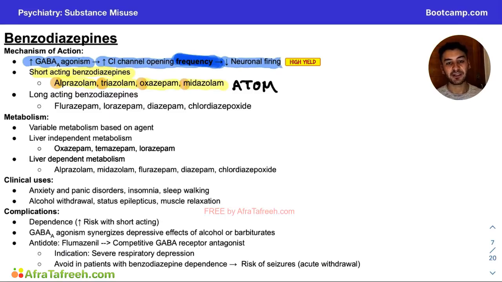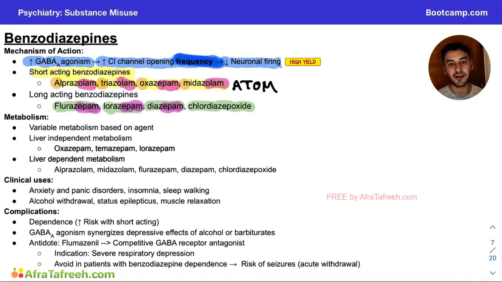When it comes to our long-acting benzodiazepines, it's just going to be all the drugs that have a letter that does not fit into atoms. So this is going to be flurazepam, lorazepam, diazepam, and then the one that doesn't sound like any of the rest, chlordiazepoxide, which is also called Librium. So in terms of recognizing a benzo on exam day, I want you to notice that they pretty much all have the same ending. It's like this kind of olam ending, epam, olam, epam. So that's how you're going to recognize them all, except for Librium, which is chlordiazepoxide, which is really hard to say, but usually I just remember it because it's so weird sounding that I can remember that it's the one benzo that doesn't really fit in with the rest.